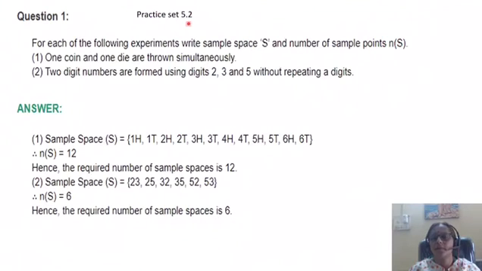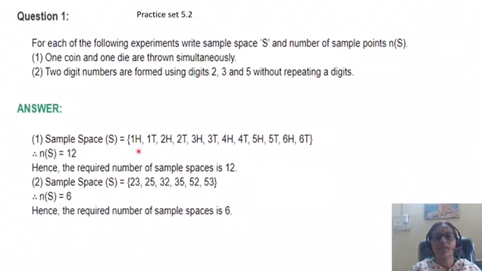Study practice set 5.2. For each of the following experiments, write the sample spaces and the number of sample points n of S. So first example, one coin and one die are thrown simultaneously. So one coin, head and tail, and one die, you have 1, 2, 3, 4, 5, 6. So write the sample space.